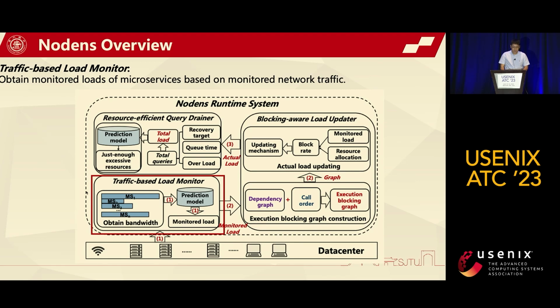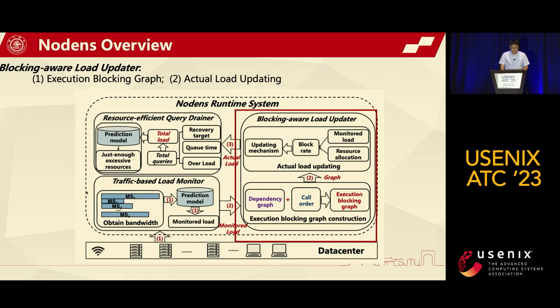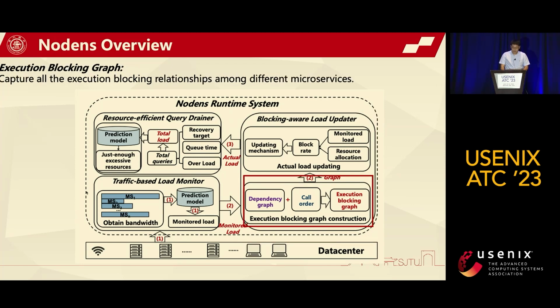Nodens mainly comprises 3 modules. The traffic-based load monitor obtains the monitored load of each microservice based on the monitored network traffic of each microservice. The blocking-aware load updater consists of 2 parts, the execution blocking graph and actual load updating. For each microservice application, we first construct the execution blocking graph to capture all the possible blocking relationships among different microservices.